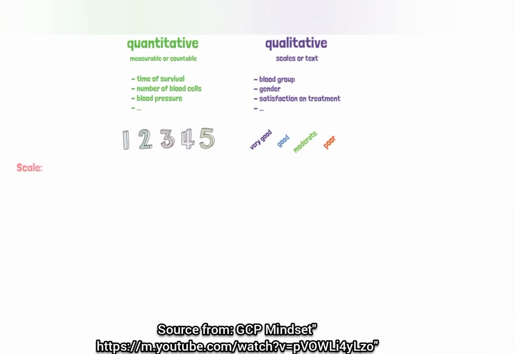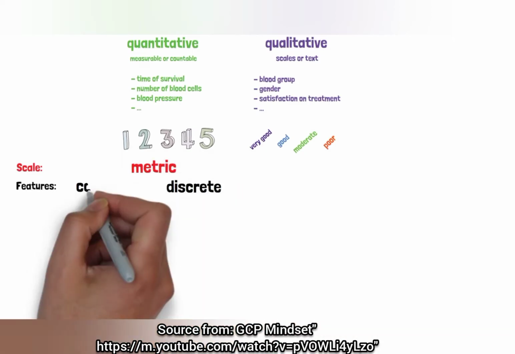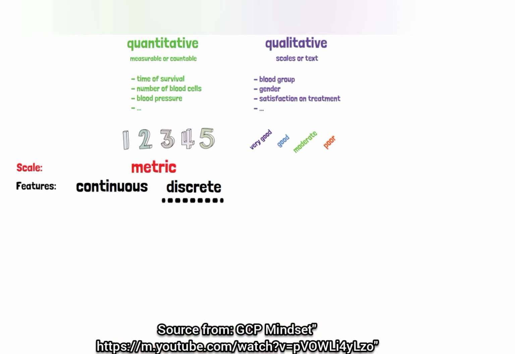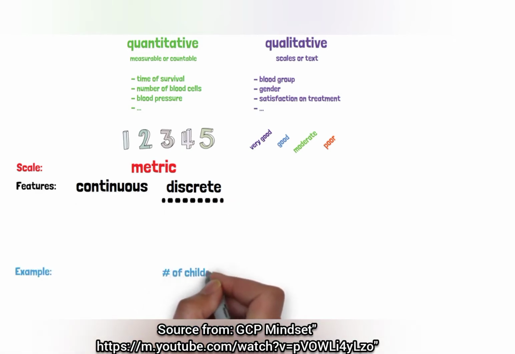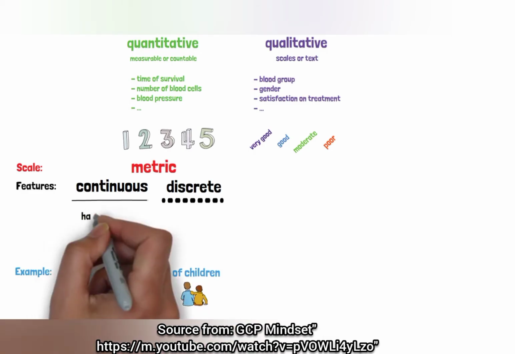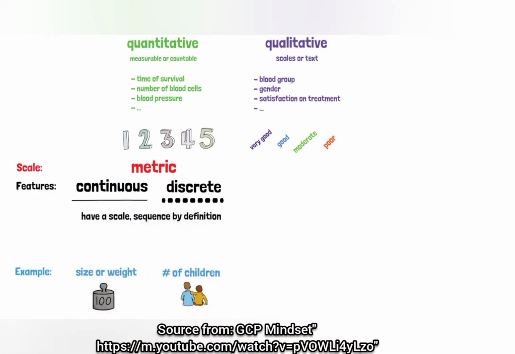Quantitative variables are all in the scale of metric variables. We distinguish between discrete and continuous data here. Discrete are all counting variables that have only integers, such as number of children in a family. Continuous variables, on the other hand, can assume all values, including decimal numbers like size or weight of a person. All metric variables have a scale, and therewith a sequence by definition. Differences are therefore interpretable.